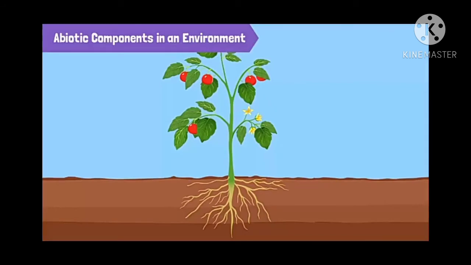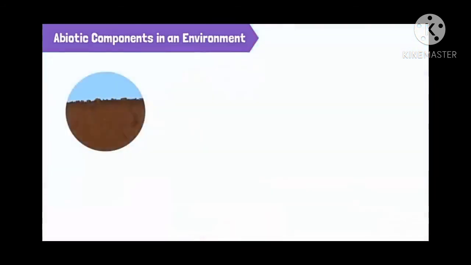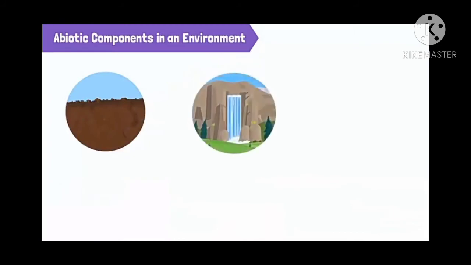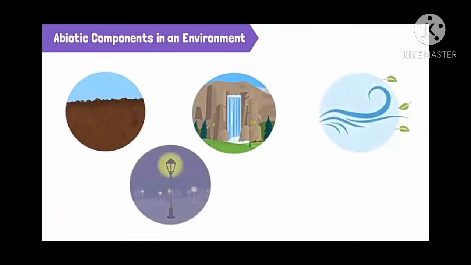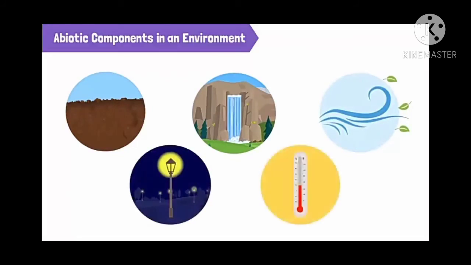Water is an abiotic component of an environment, and not only water but soil, air, light, and temperature or heat are all abiotic components. It means that they are not living organisms, they are non-living. Such non-living things are called abiotic, while living organisms are called biotic. Similarly, that boy is just taking in the air.